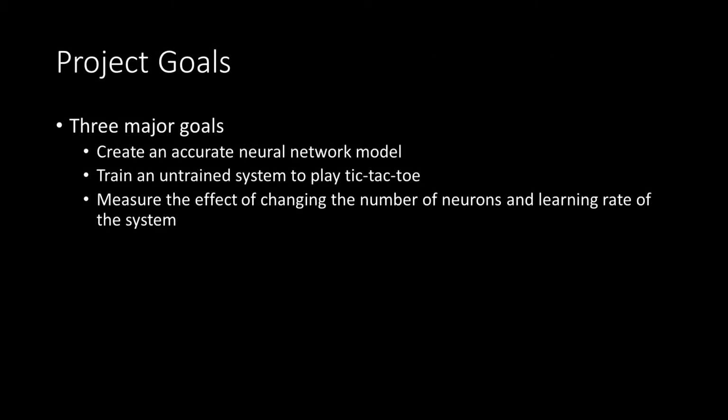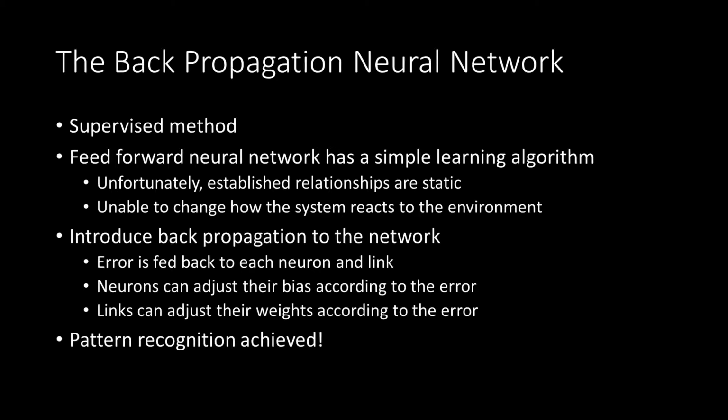So the project goals I want to accomplish are to create a neural network model, train an untrained system to play tic-tac-toe, and measure the effect of changing the number of neurons and the learning rate of the system. If we change the number of neurons, we expect to see that a small number of neurons will have a harder time learning the task, and a large number of neurons will have a better rate of learning. And if you change the learning rate, it should change how fast the system learns how to accomplish its goal.